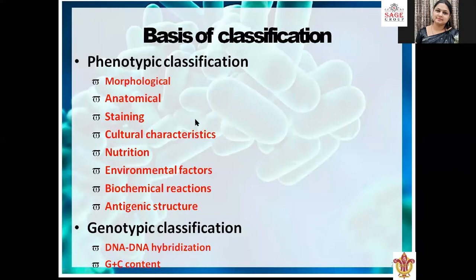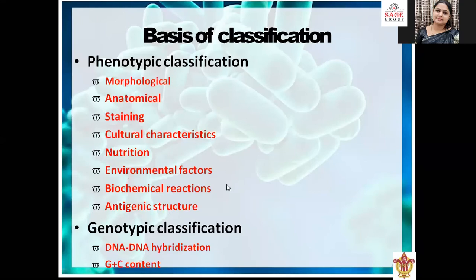Some will show cultural behavior in one way in one type of media, and in a different way in another type of media. Nutritional behavior of bacteria is different, environmental factors required to grow the bacteria are different, biochemical reactions inside the bacteria are different, and antigenic nature of bacteria is also different. So these are the phenotypic classification.